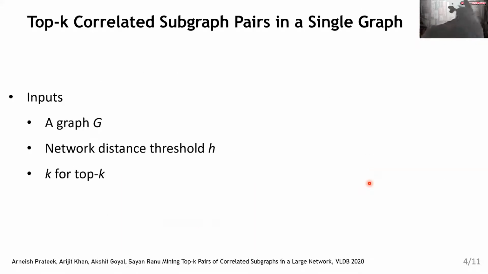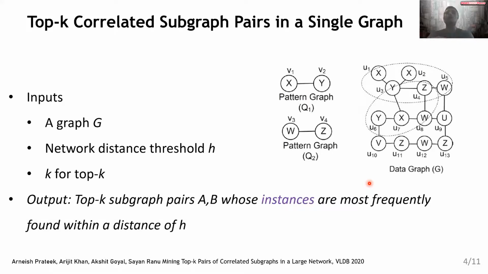So let us try to define correlated subgraph pairs a little bit more formally. The input here is a graph G, a network distance threshold H, which we use to define when we call two subgraphs located close to each other. So H defines closeness, and K is the top K parameter. Our goal is to identify all pairs of subgraphs of the form A and B, such that instances of A and B very frequently are found within a distance of H.